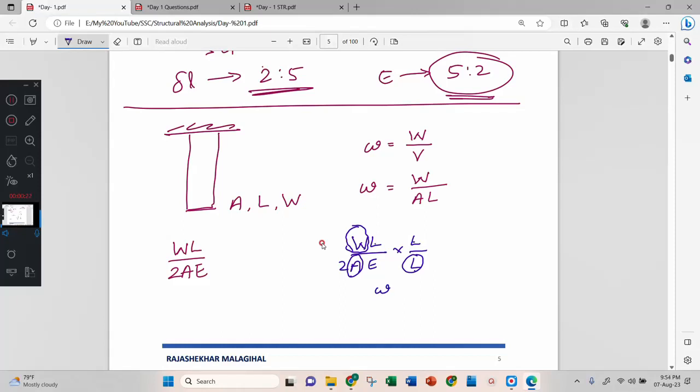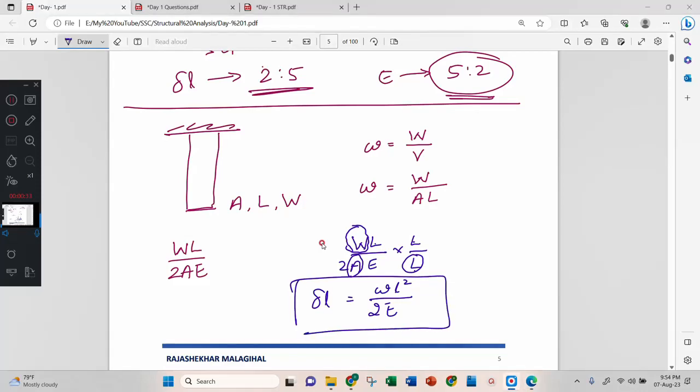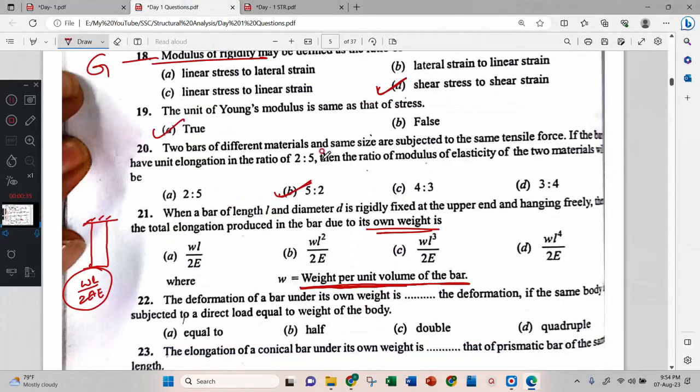Left out is L into L, L square, divided by 2, then E. Therefore, delta L is wL square by 2E, the correct answer. That is option B. Any doubt?